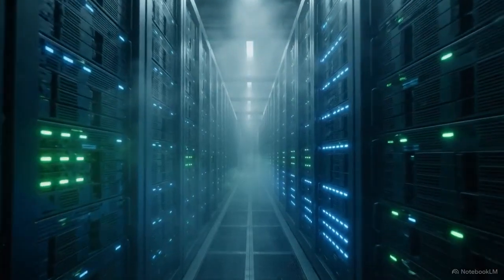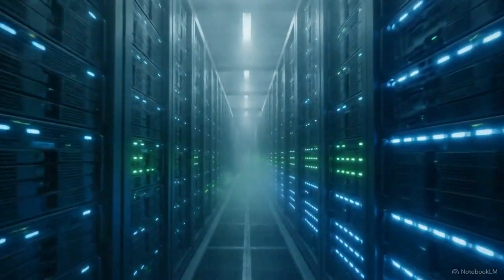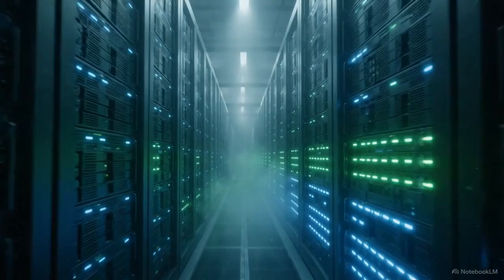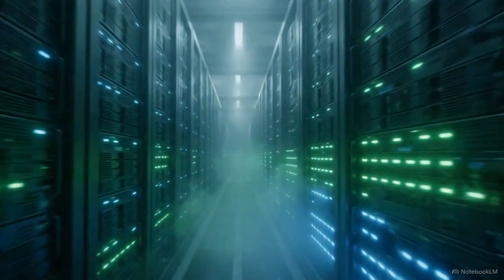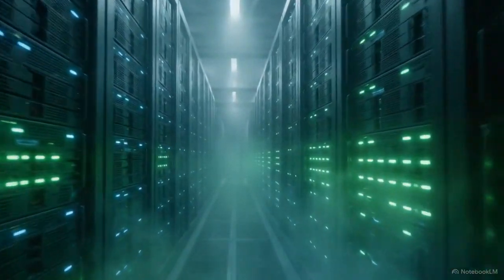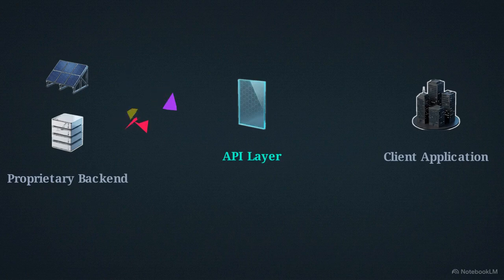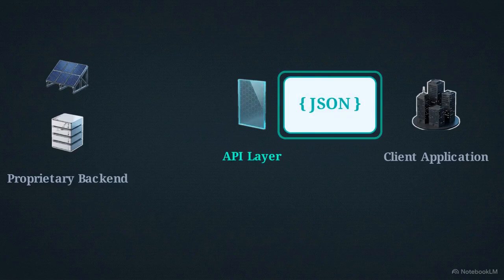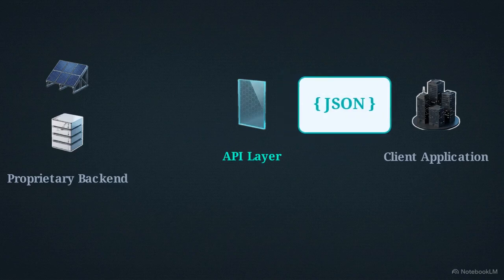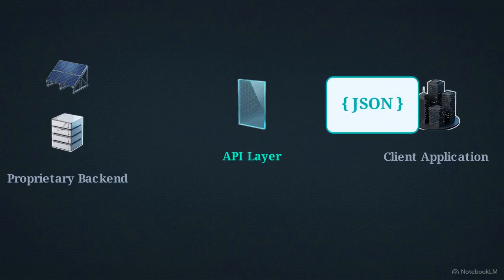The solar farm server receives the POST command and triggers its internal logic. It processes the transaction, updates its ledgers, and allocates the energy. Throughout this process, the proprietary backend code remains hidden and protected from the requesting city. For the response, the solar farm takes the complex transaction outcome and pushes it through a filter, packaging the confirmation into JSON, a clean, lightweight, universally understood data format.